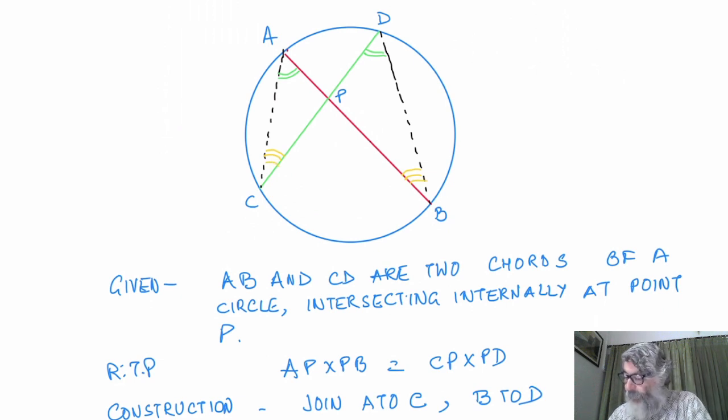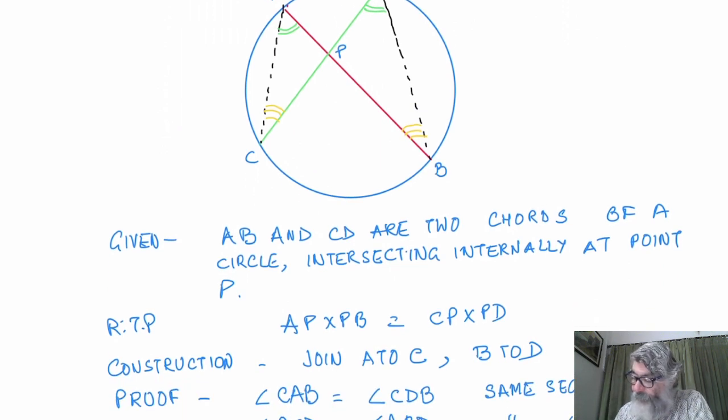I would say that angle ACD is equal to angle ABD, angles in the same segment. And this is enough. If you are able to prove two angles of a triangle are equal to two angles of another triangle, you can directly say triangles are similar. But I would say the third angle will automatically be equal.